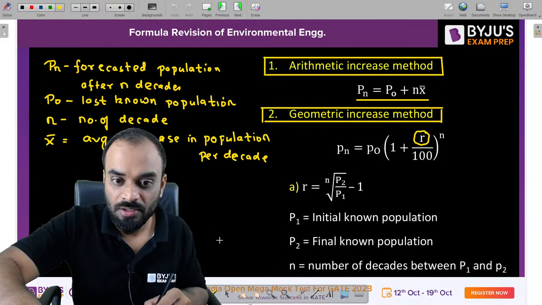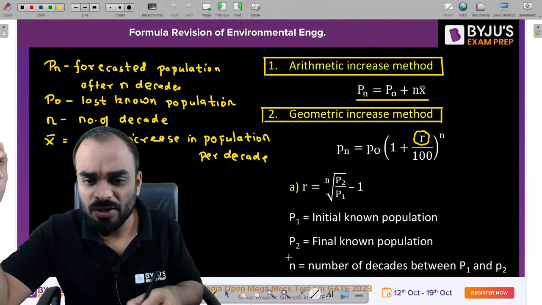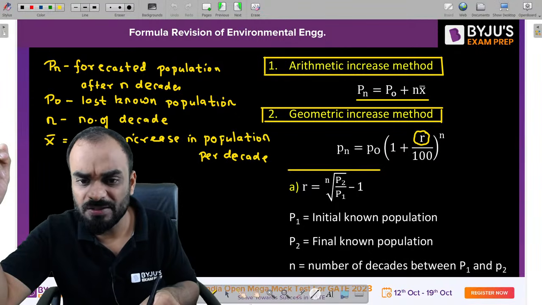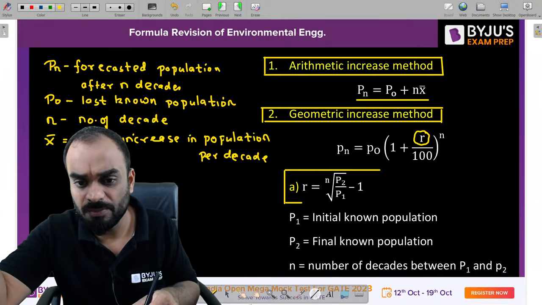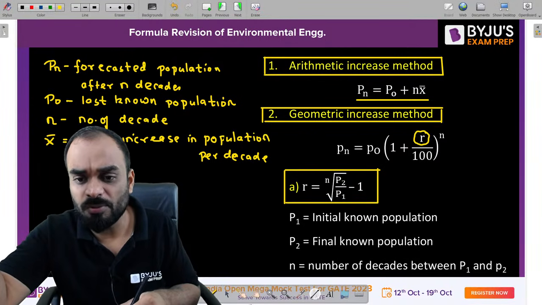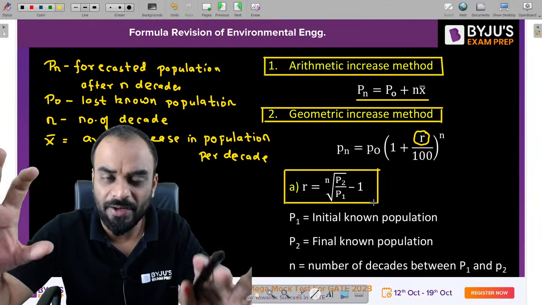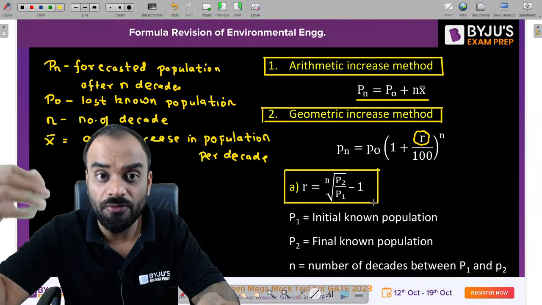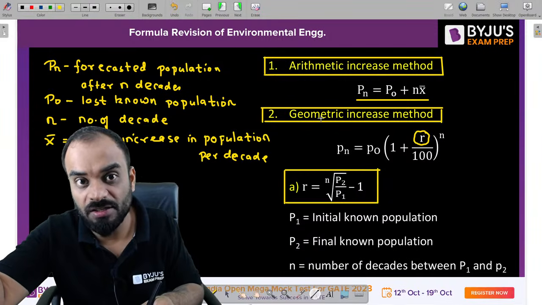Clear? So there is one more formula, guys, which you can remember, but this formula is least important for your examination purpose. But let's understand this one also, we'll not skip it. By this formula, let us suppose we have only two data points. Then how can I estimate the value of r for the geometric increase method?